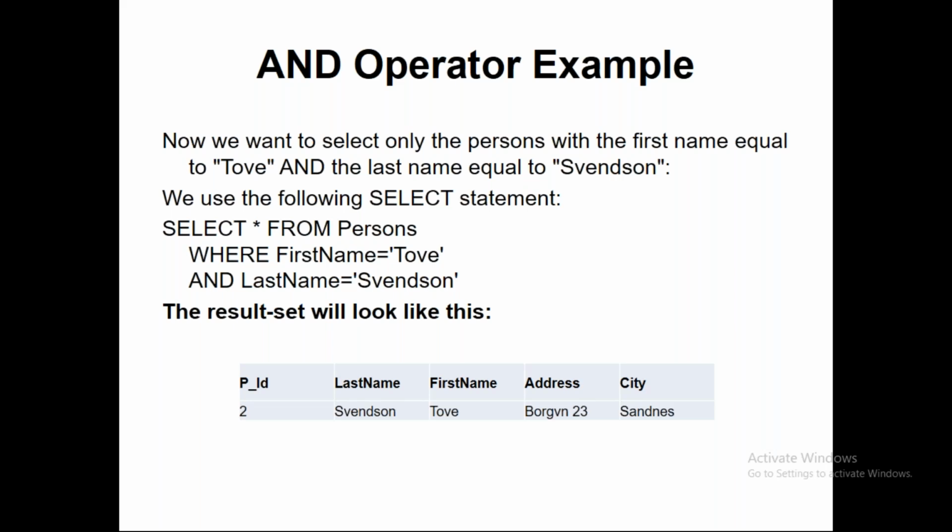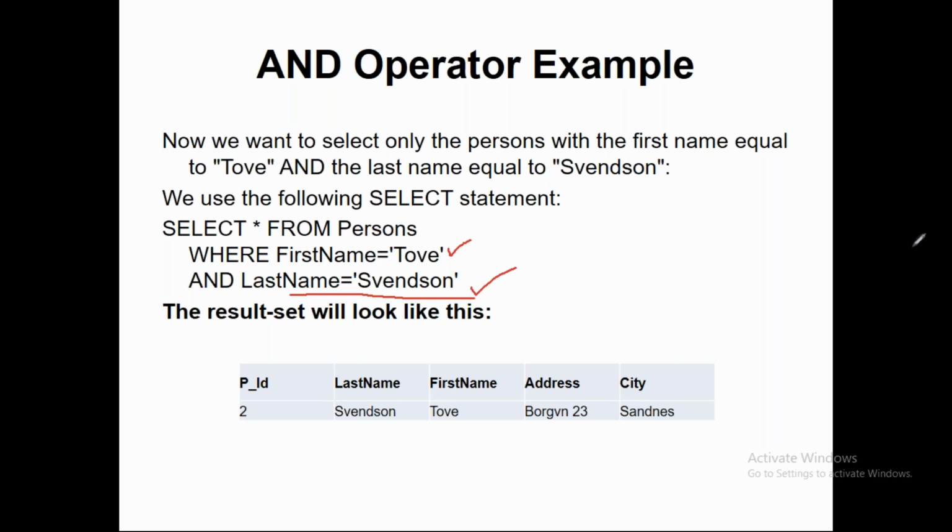Now we look at an example. Select, which is my select command, star, I want all the columns from the Persons table where FirstName is equal to 'Tove', in single quotes, and LastName is equal to 'Svensson', also in single quotes.